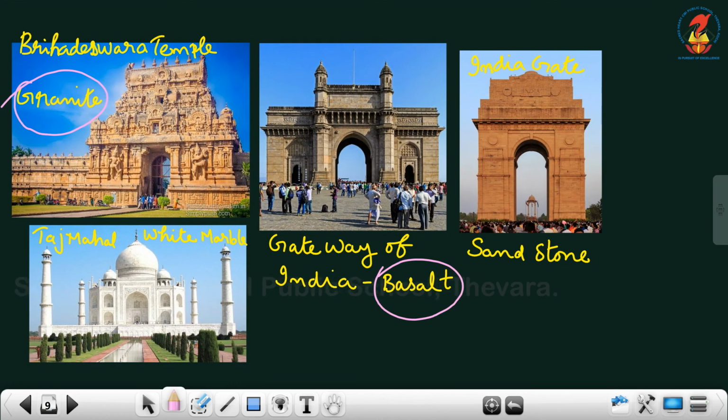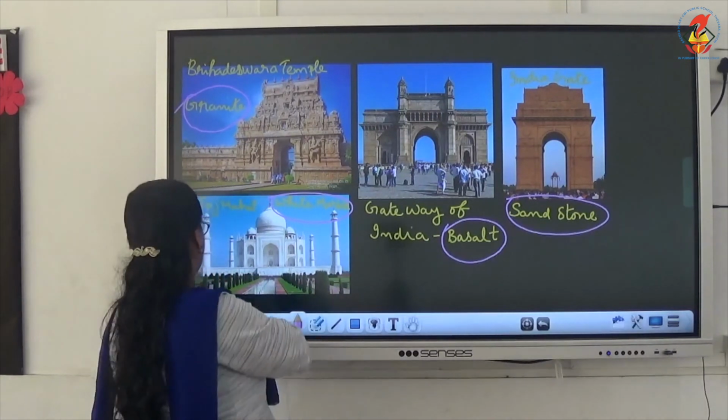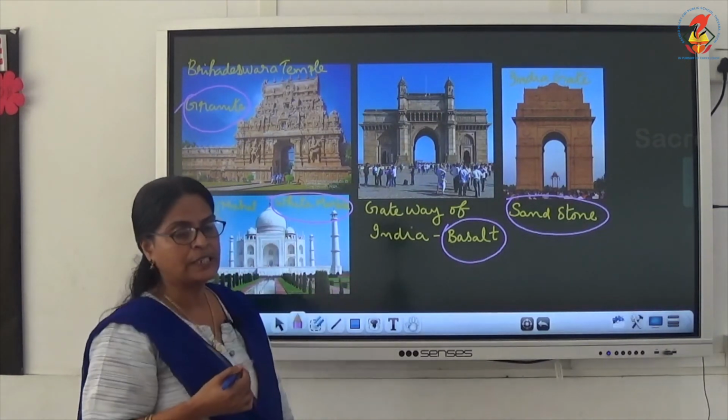Now sandstone. India Gate is made with sandstone. See the architecture. Then Taj Mahal, one of the seven wonders of the world, is made of white marble. See how rocks are useful to us.